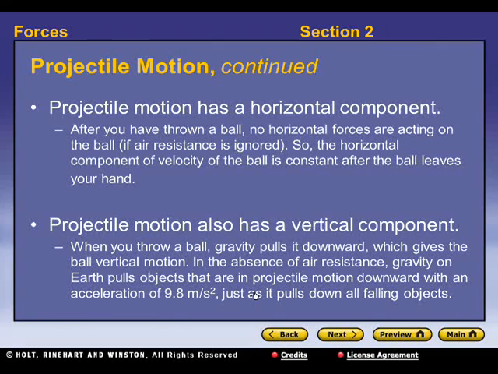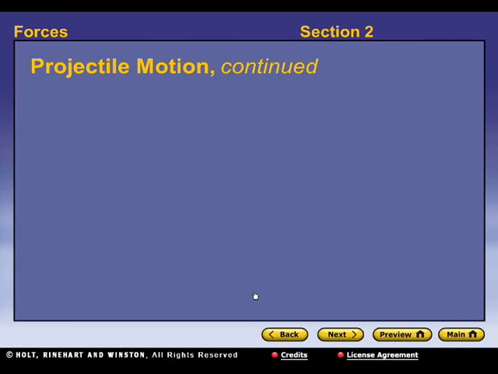But it's also got a vertical component, and when you throw that ball, gravity, which is a force, is pulling downward on it. So even if you throw it up, gravity is trying to pull it back down, and it does so kind of slowly, which gives that ball a vertical motion. It starts to move toward the Earth, or down. So in the absence of air resistance, gravity on Earth pulls objects in projectile motion downward with the same acceleration, 9.8 meters per second squared, just as it pulls down all falling objects.